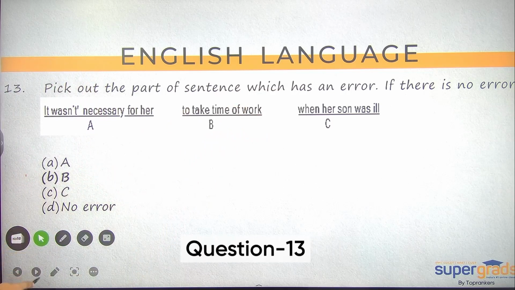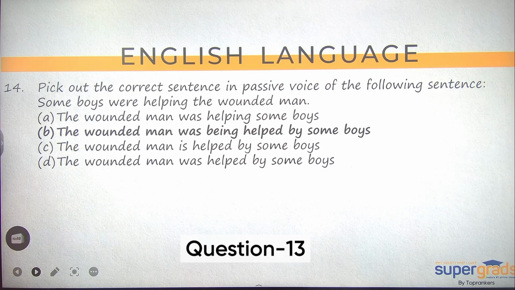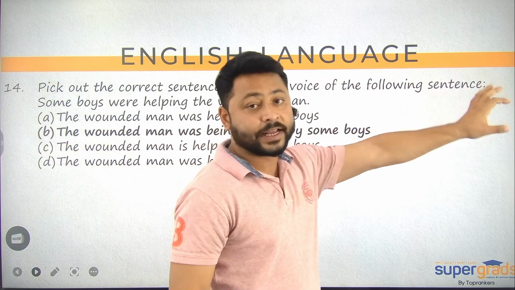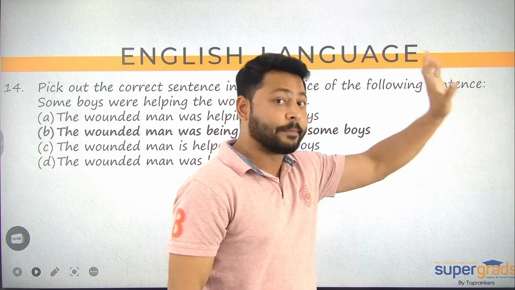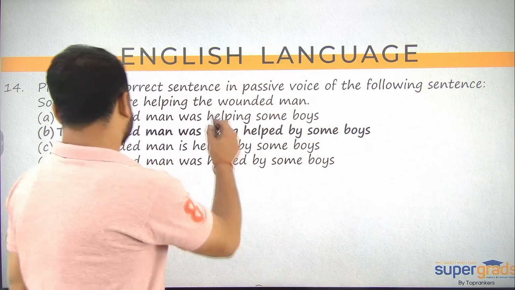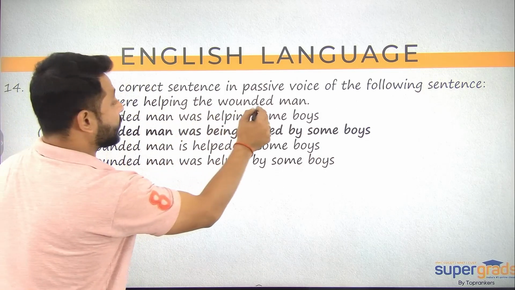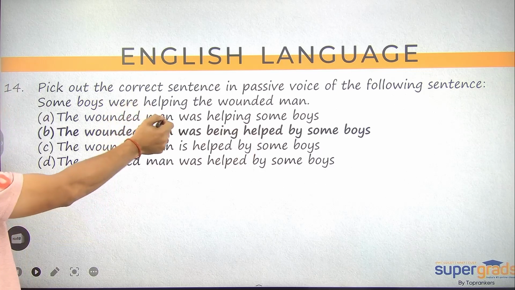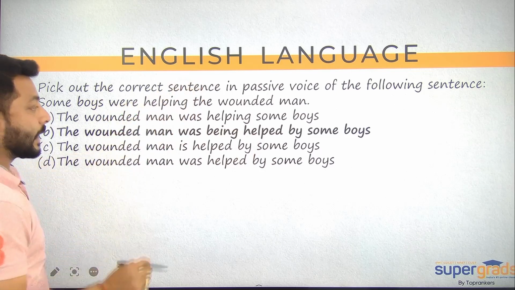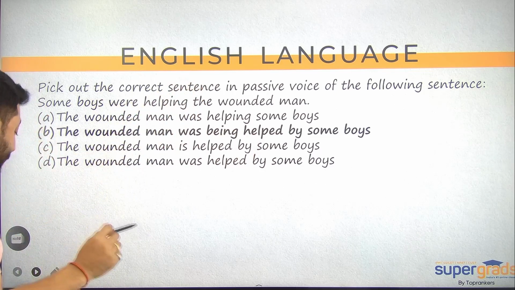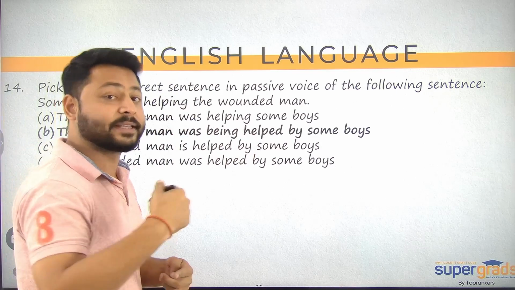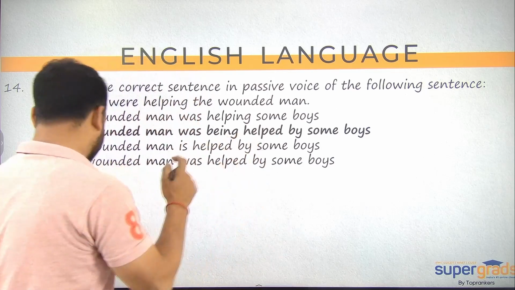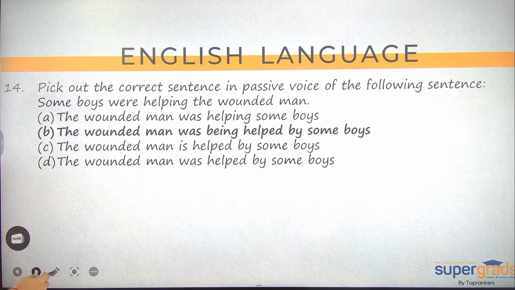So this is question number 14 on your screen. 14 पे क्या चल रहा है? Pick out the correct sentence in passive voice from the following sentence. Again active passive वाला रूल है, हमें पता है कि हमें टेंसेस चेंज नहीं करना होता. So some boys were helping the wounded man. All right, some boys were helping the wounded man. So ये past में है, were helping है, तो यहाँ पर हमें क्या लगना चाहिए? हमें being मिलना चाहिए. यदि being मिलना चाहिए, because continuous tenses की passive voice structure transformation में the be verb we use is being.